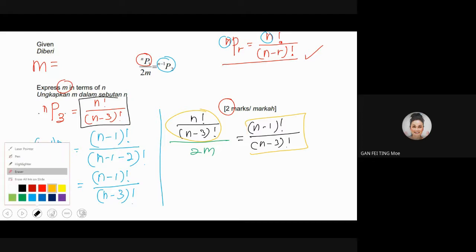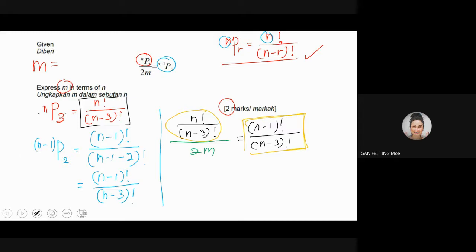You bring the square box onto your left hand side and then operate the 2m onto your right hand side. So you shall get it as n factorial over n minus 3 factorial, right?